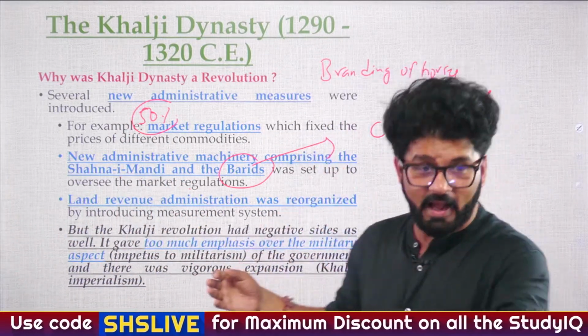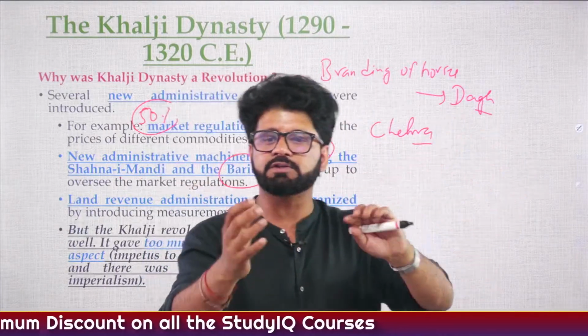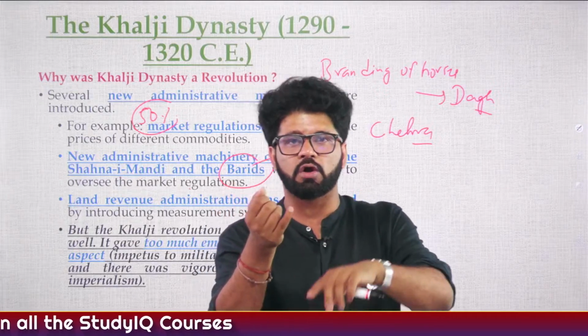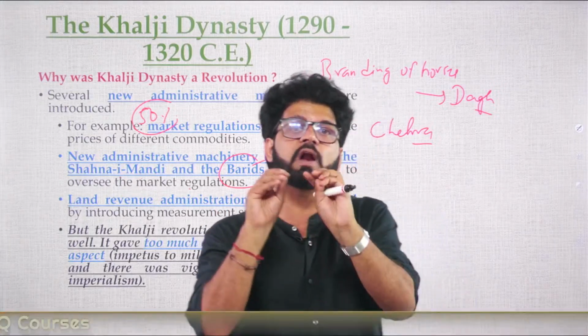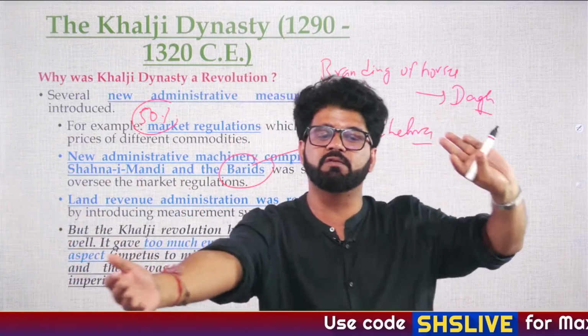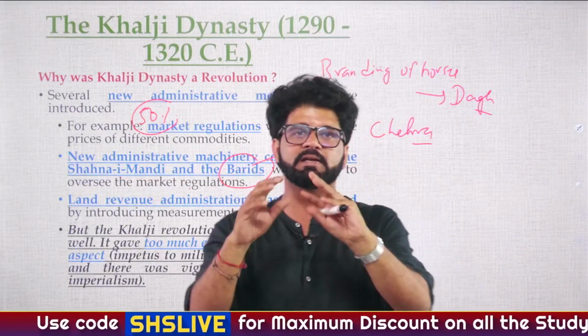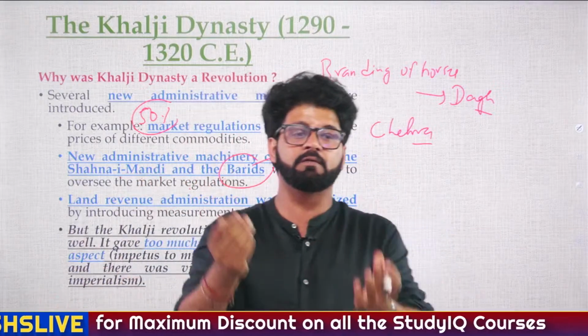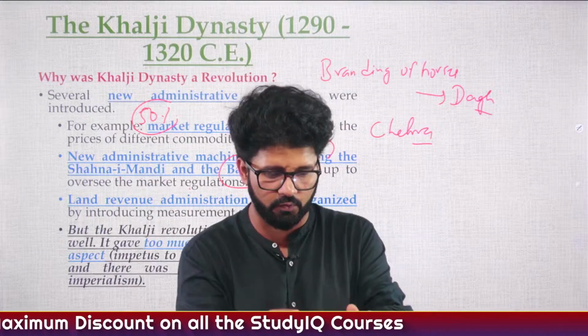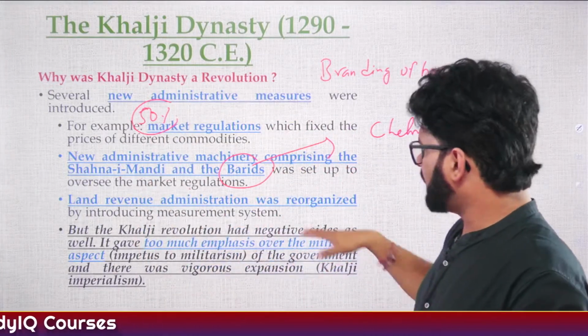And if you're talking about branding of horses, Dag, you will see Afghani horses, Multani horses were in demand at that point of time because those were high quality horses. So those were coming. That way you can see that India's relations with so-called foreign countries were growing. But these country phenomena, nationalism, internationalism, we can always debate: is it a recent phenomenon or has it been going on since eternity? Fine, sir.